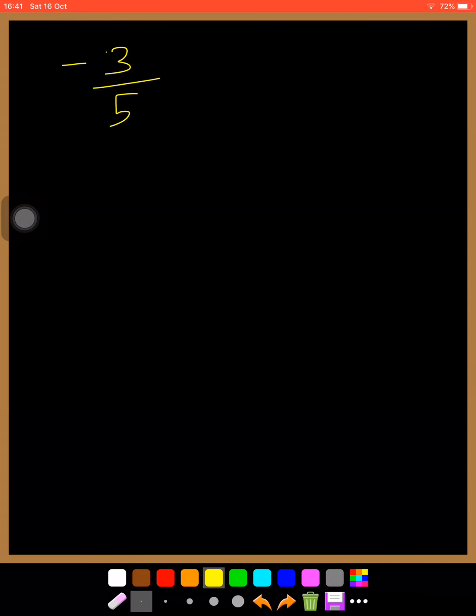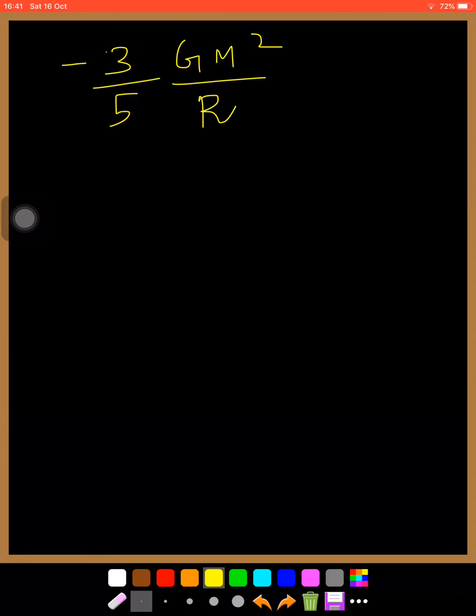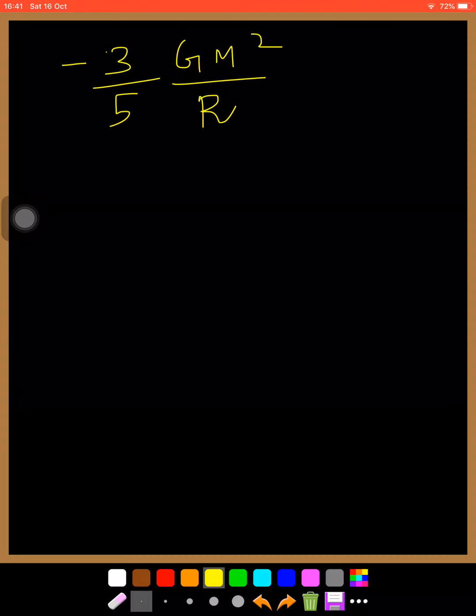And that is equal to minus 3 by 5 g M square by r. And the work done to form this star of radius r from the state of infinite diluteness, this work done